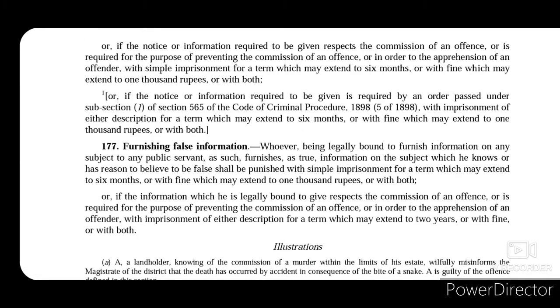Or if the notice or information required to be given respects the commission of an offence. So if the information was of an offence that was in commission, or it was for the purpose of preventing the commission of an offence in order to apprehend the offender, then in that case, failing to furnish such information will be punished with simple imprisonment for a term which may extend to 6 months, or with fine which may extend to 1000 rupees, or with both.